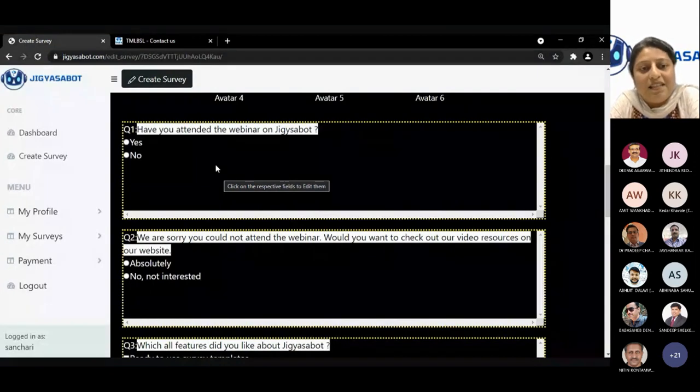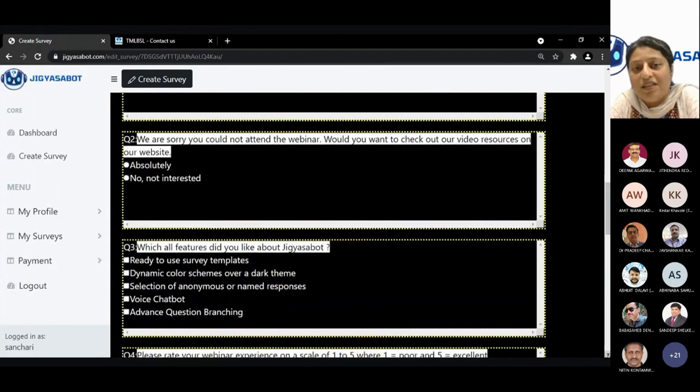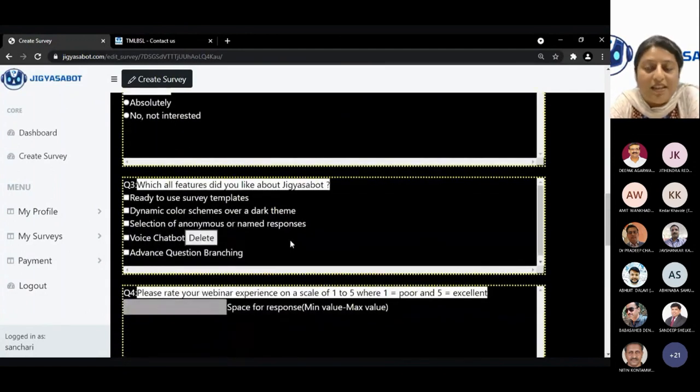In fact, we have added a yes, no question here, as you can see, which means that the respondent who has selected yes will get a different set of questions, and the one who has selected no, the one who has not attended the webinar, will get a different set of questions. So we have actually added a branching or conditional looping in the bot. I'm going to explain to you how to do that.